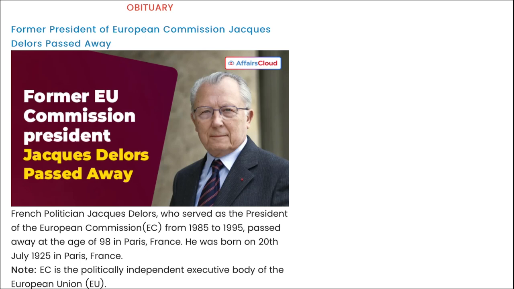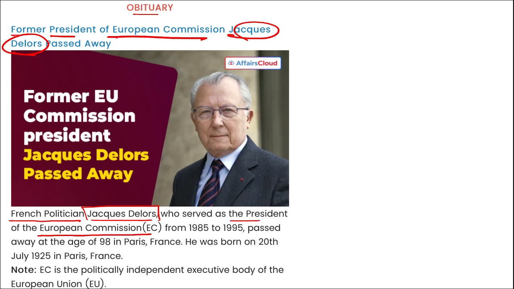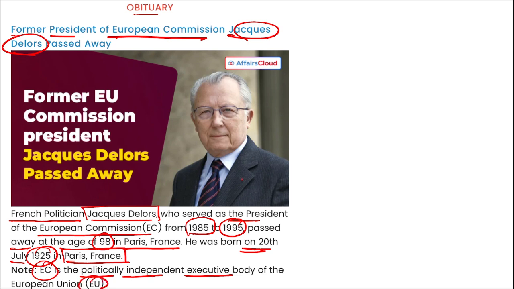Next is obituary. Recently, former president of the European Commission Jacques Delors has passed away. French politician Jacques Delors, who served as the president of the European Commission from 1985 to 1995, passed away at the age of 98 in Paris, France. He was born on 20th of July 1925 in Paris, France. The EC, that is the European Commission, is the politically independent executive body of the European Union. So remember, former European Commission President Jacques Delors passed away recently.